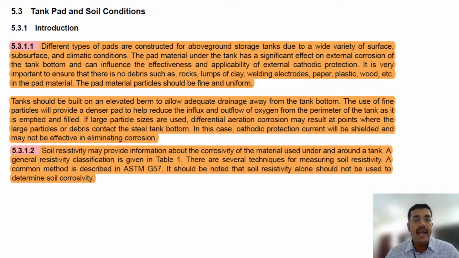Tank pad and soil conditions. You have to check the soil condition because soil carries the electrolyte. Different types of pads are constructed for above ground storage tanks due to the wide variety of surface, subsurface and climate conditions. The pad material under the tank has a significant effect on external corrosion of the tank bottom and can influence the effectiveness and applicability of external cathodic protection.